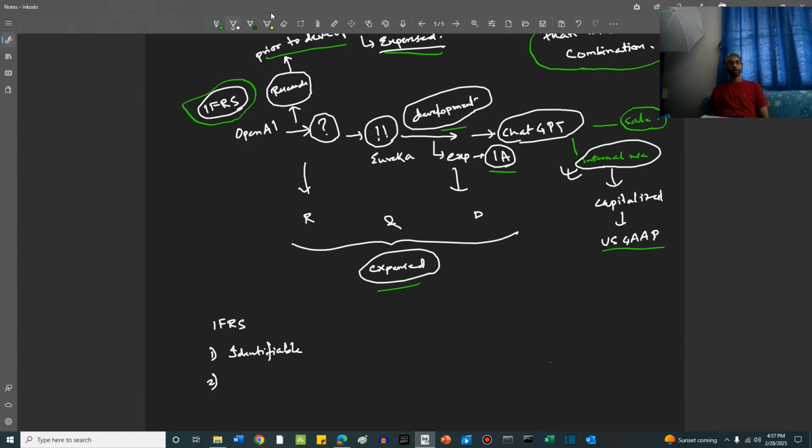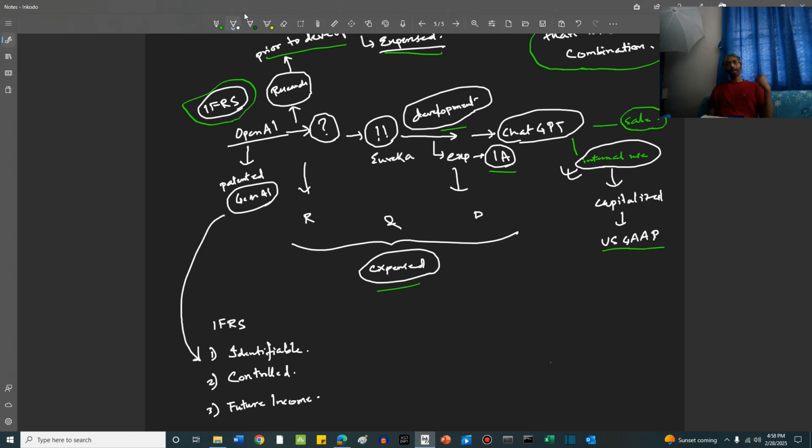Number 2, the asset must be controlled by the company who is claiming the intangible asset. Number 3, they are expected to give future income. Now, if OpenAI has patented the technology they have developed, if they have patented the Gen AI technology, then they fit into all these 3 criteria.